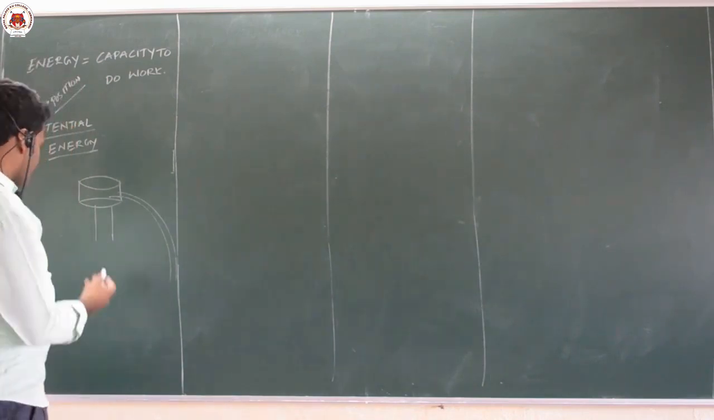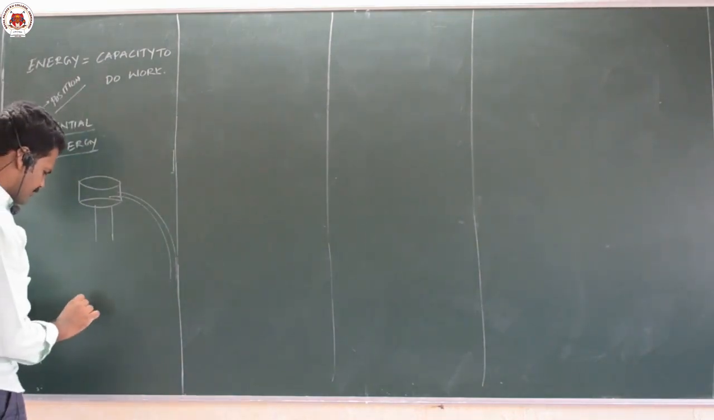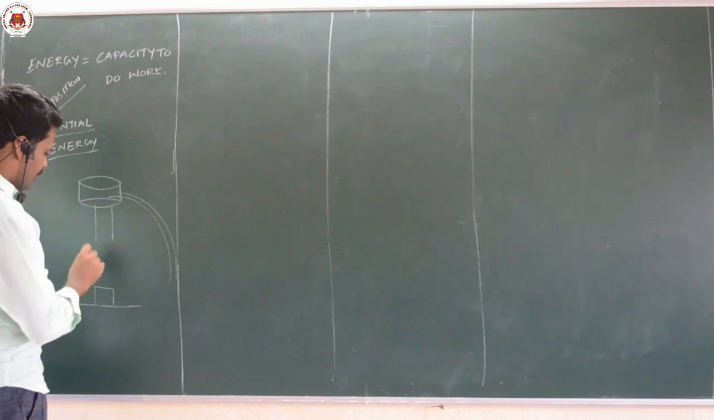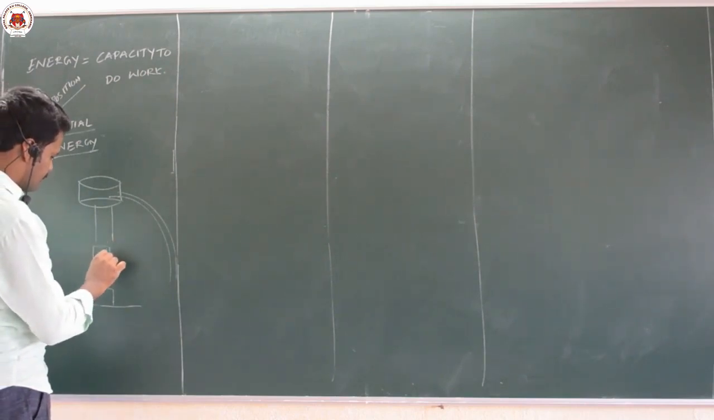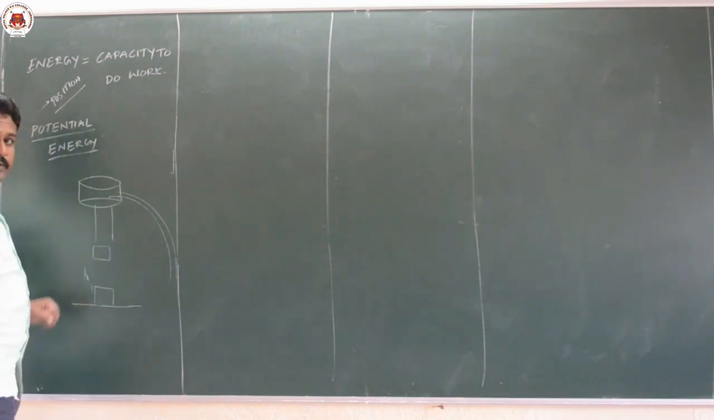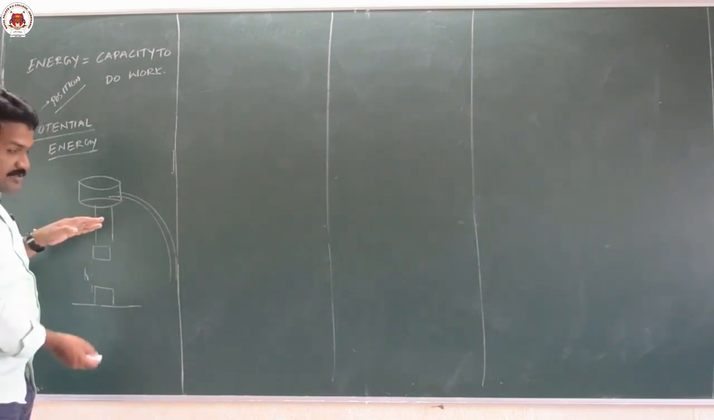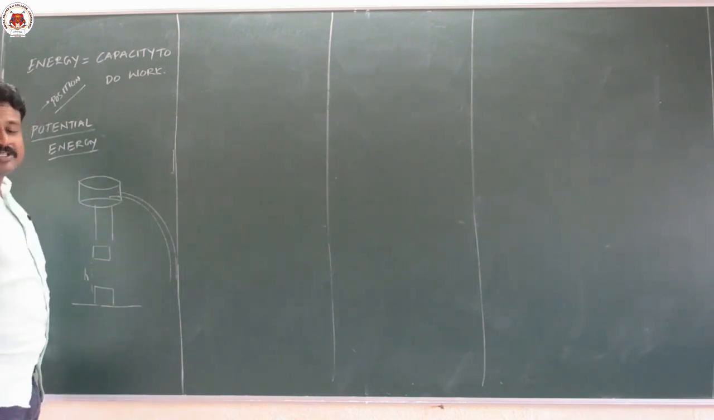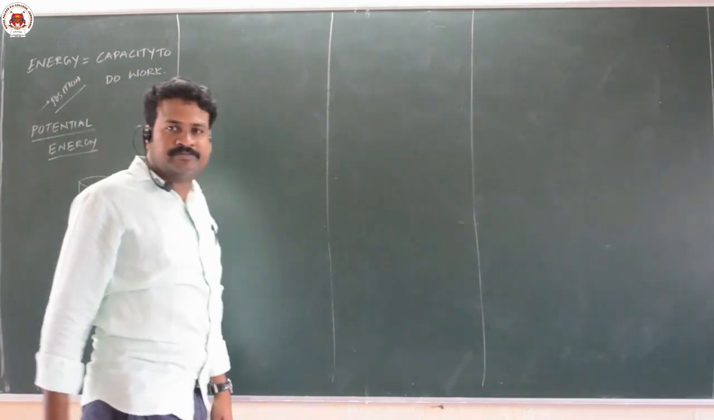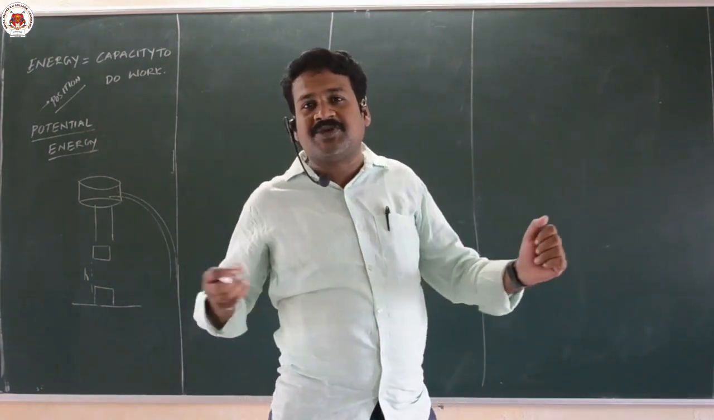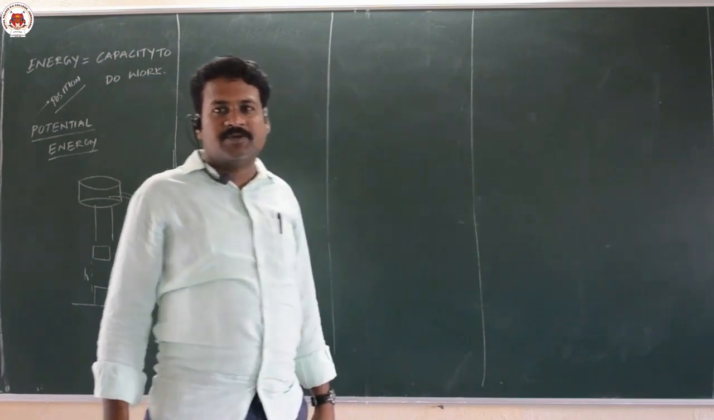And next, there will be many examples. Suppose a body is lying on the ground, and you lift it to a certain height h and hold it there. Once you release, it is coming down. Because of its position, it is having energy here. That is called potential energy. Water stored in a dam, water stored in an overhead tank, and the stone in a stretched catapult are also examples of potential energy.